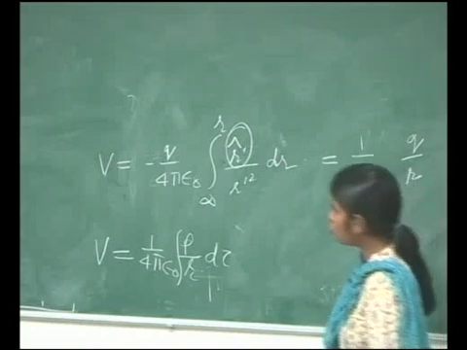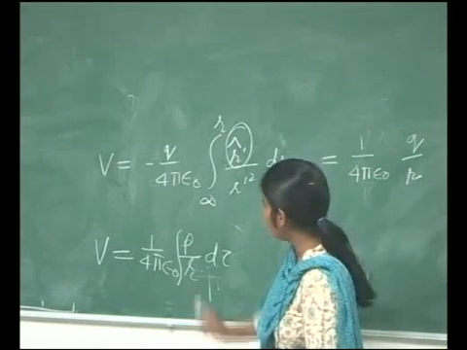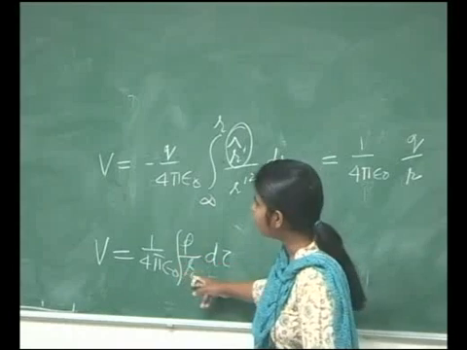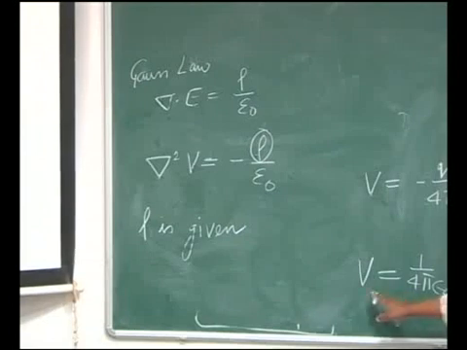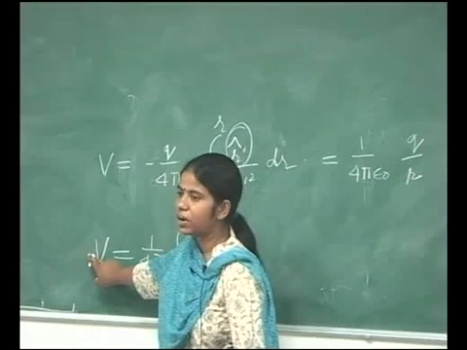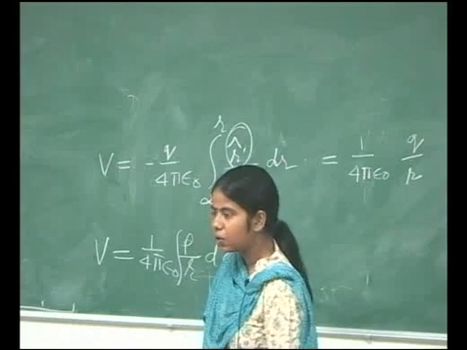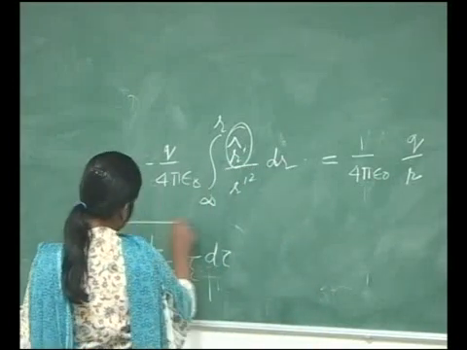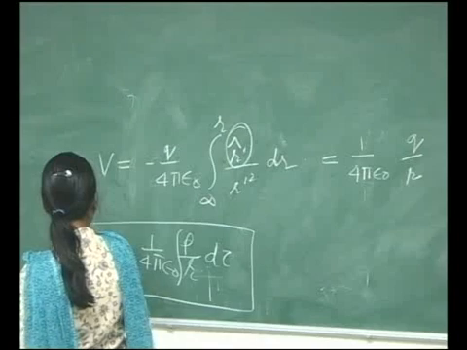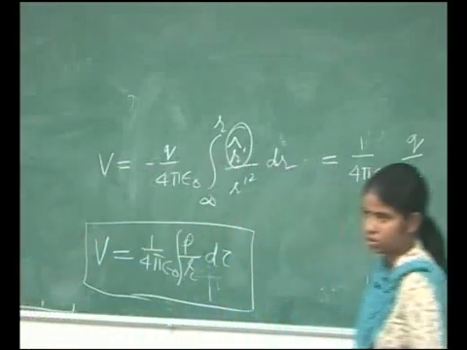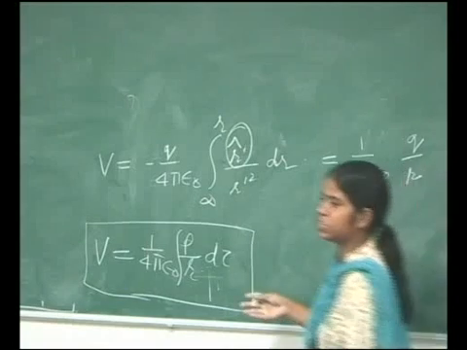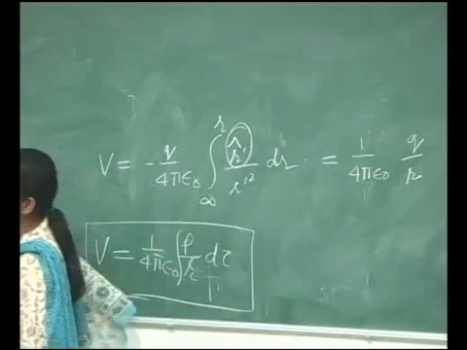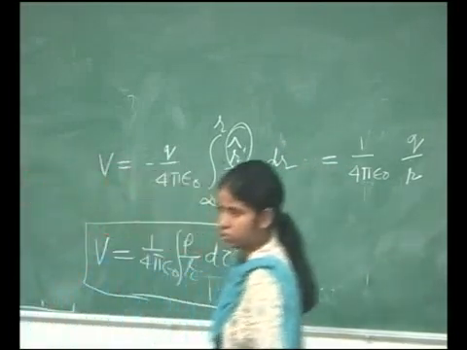Okay. So, now there is no issue at all. If you know rho, I know that this is the solution of this equation. So, if I know rho, I can calculate V. If I can calculate V, I can calculate E. This is again an old but a golden equation. We all knew this, we have been studying this for a long time, but actually this is an important equation because it is a solution to this Poisson's equation.